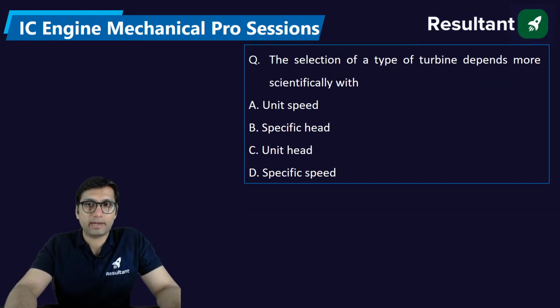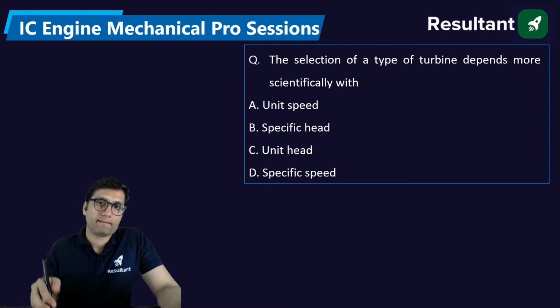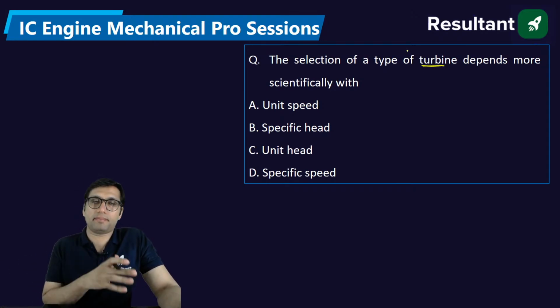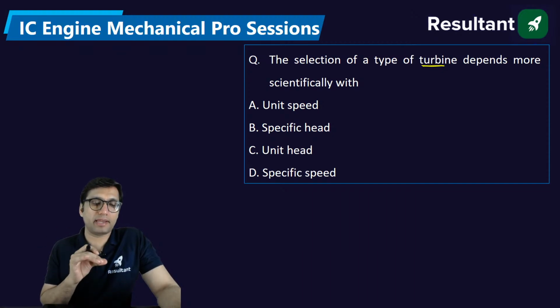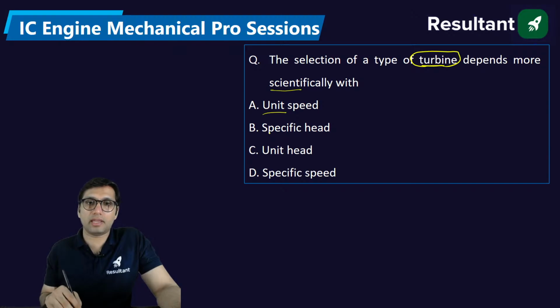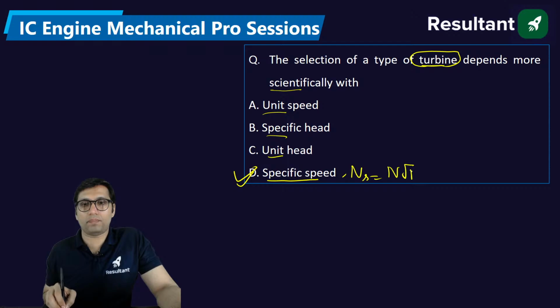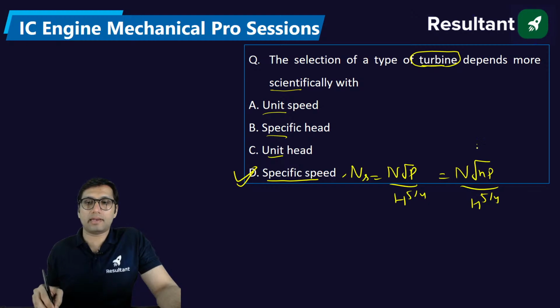Selection of a type of turbine depends more scientifically on what? When we have to select a turbine, whether a Pelton turbine, a Francis turbine or a Kaplan turbine, which scientifically proven quantity should be used? That is the specific speed. The specific speed of a turbine is N root P by H to the power 5 by 4, where N stands for number of jet.